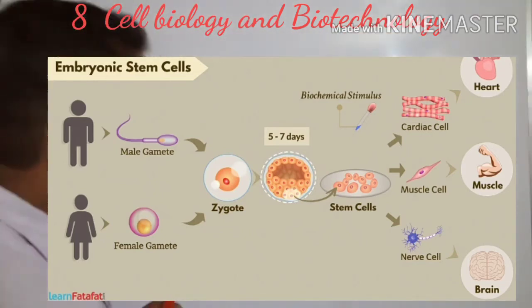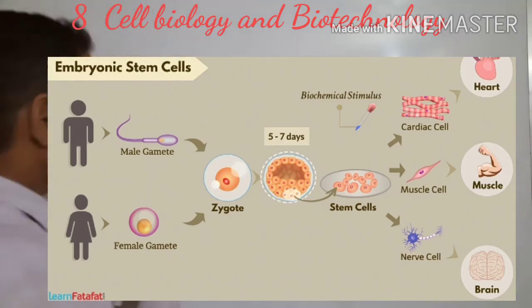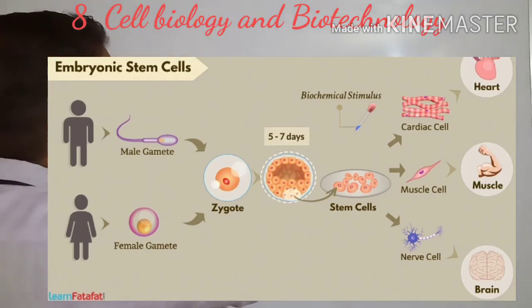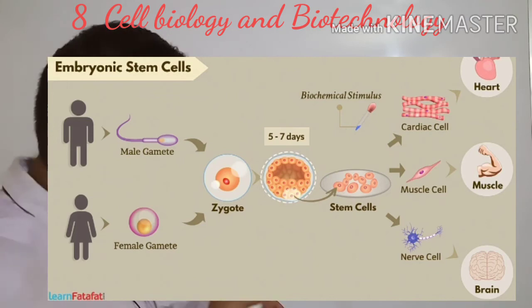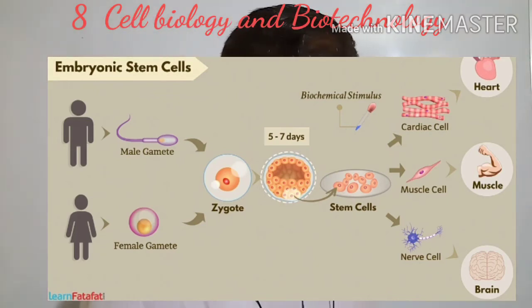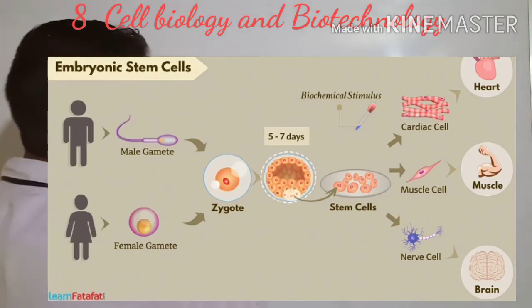The cytology is converting into the stem cells. Stem cells undergo replication.